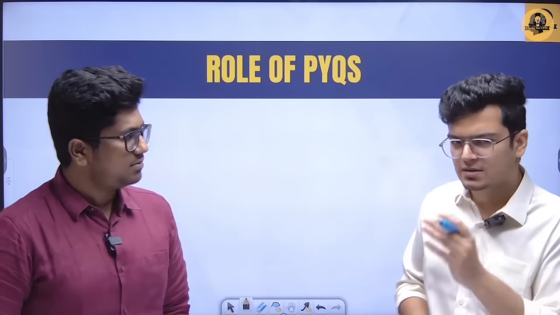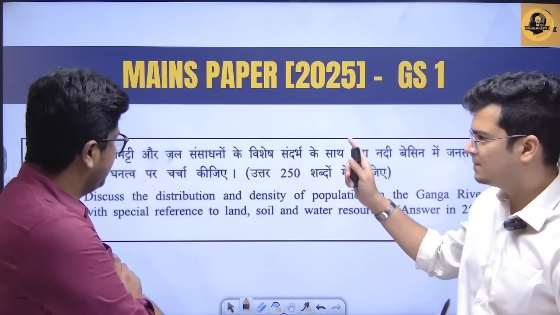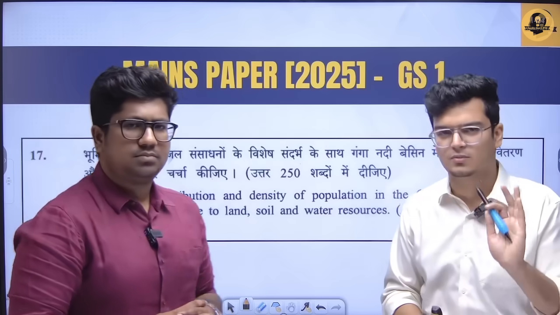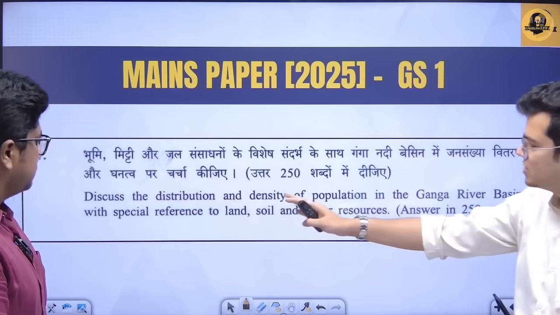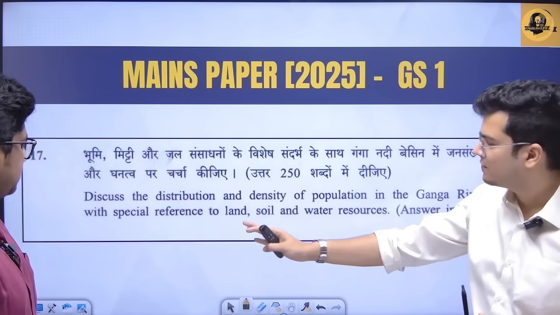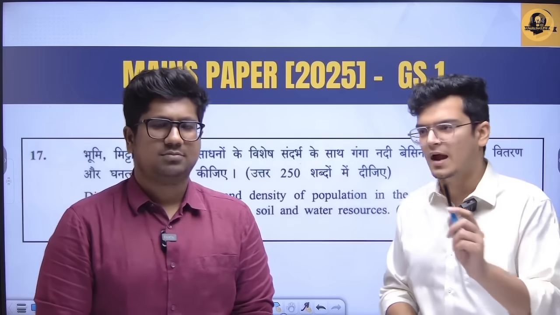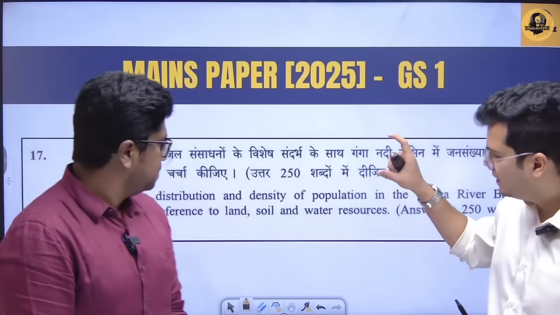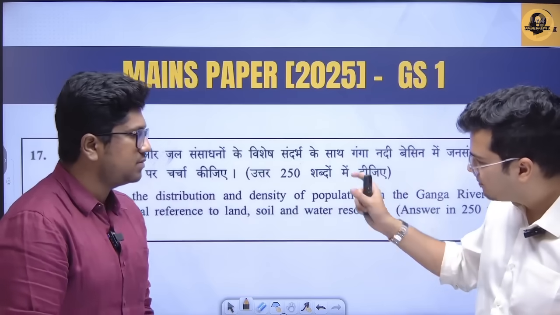Yes, sir. So अब questions पे आते हैं and let's take some questions. So this is a question from your mains. Yes, sir. GS1 in 2025, and this is a particularly difficult question to write. So मैं अपना question पढ़ देता हूँ सबके लिए. Discuss the distribution and density of population in the Ganges River Basin with special reference to land, soil and water resources. This is not a previous year question, and even questions like this have not really been asked before. So in this question, please tell me, how do I break down the question? Yes, sir. And what subparts should I find?